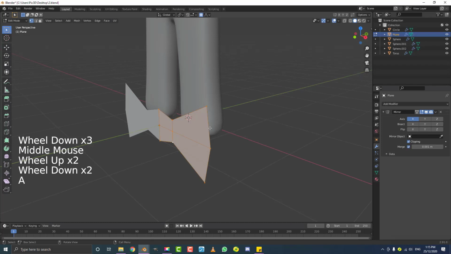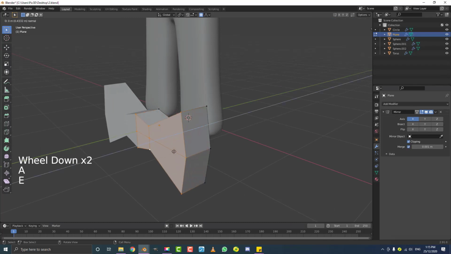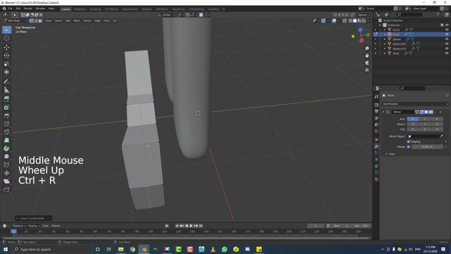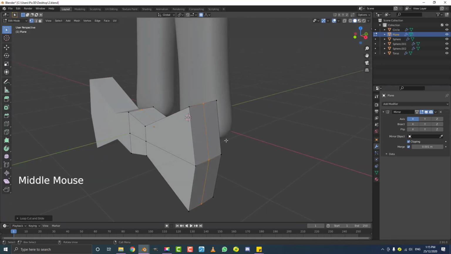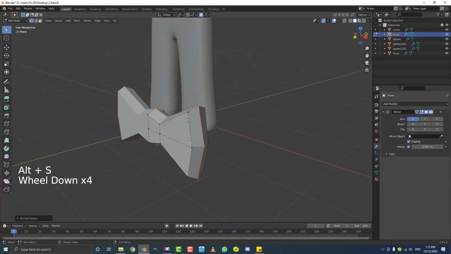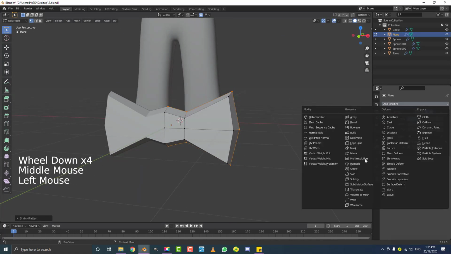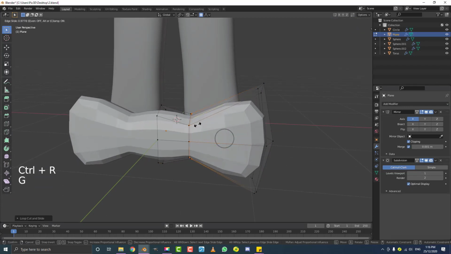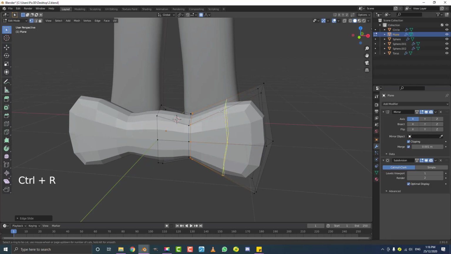Then I'm going to hit A to select everything, and I'm going to go E to extrude it forward. And then I'm going to go Control R over here, double click, and add in this edge here. I'm going to go Alt S and just expand it out along the normals like that. Then I'm going to give this a subdivision surface modifier. I'm going to come in here, Control R, double click, double G to slide in an edge to tighten that up. And I'm going to do the same thing again, Control R, double click, double G, and slide one up this way.